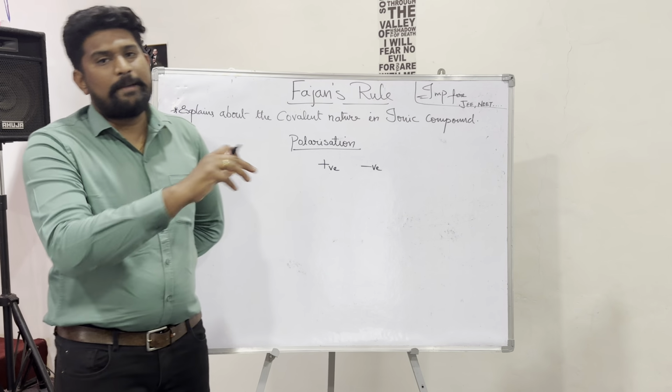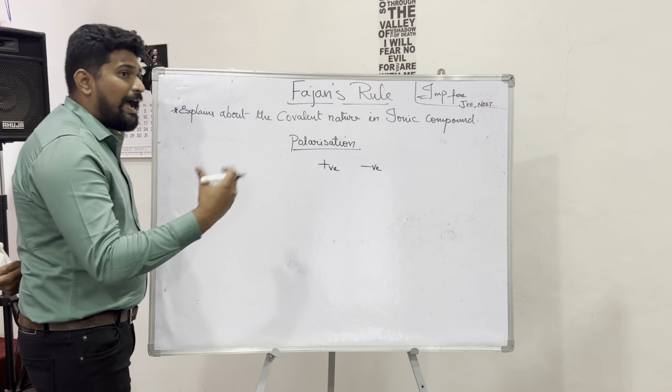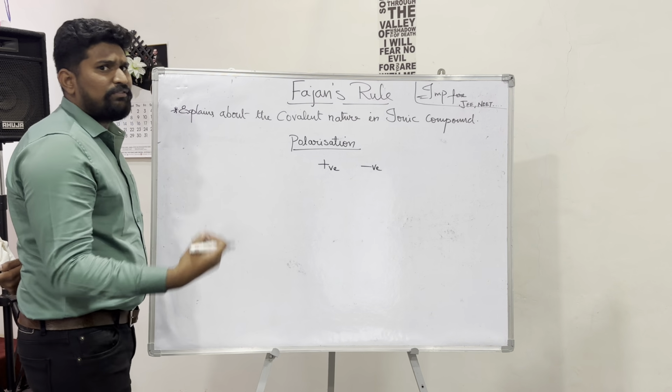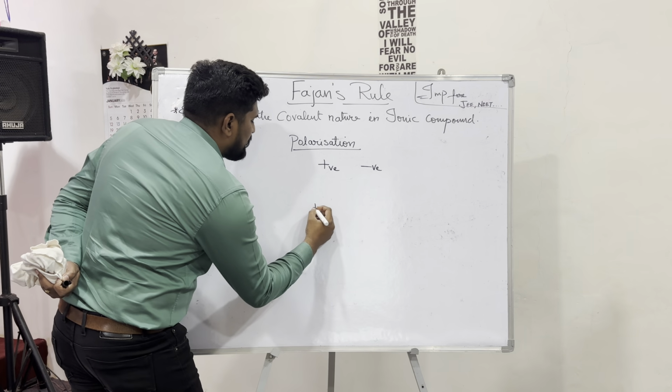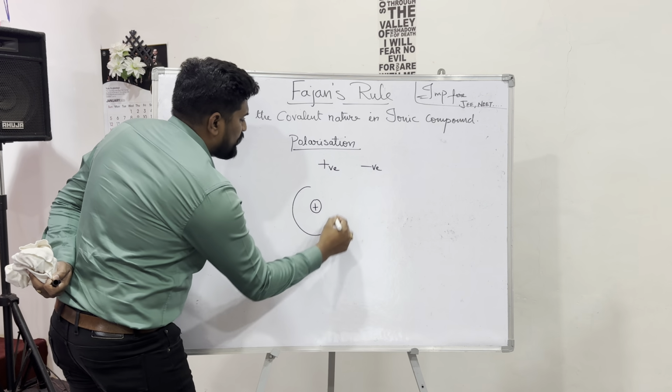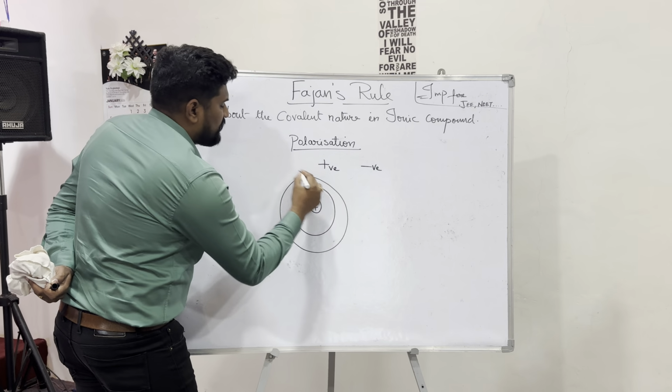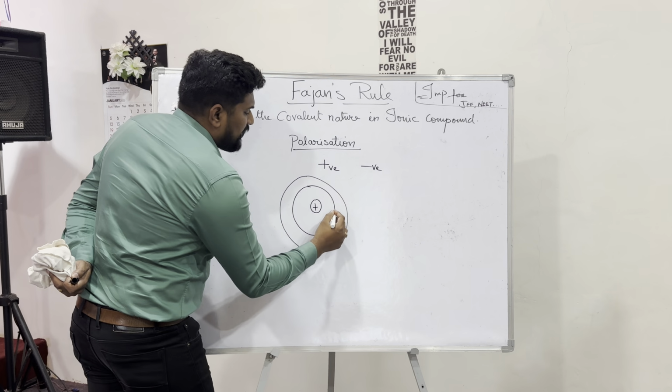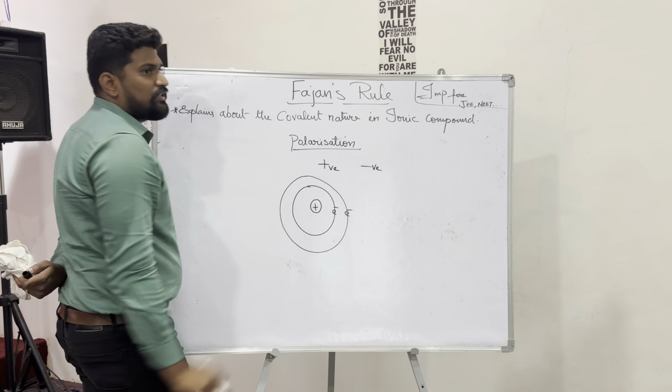Now let us talk about what happens in the atom. Generally, we all know that the structure of an atom consists of a nucleus and shells. We know that this is the innermost electron and this is the outermost electron.